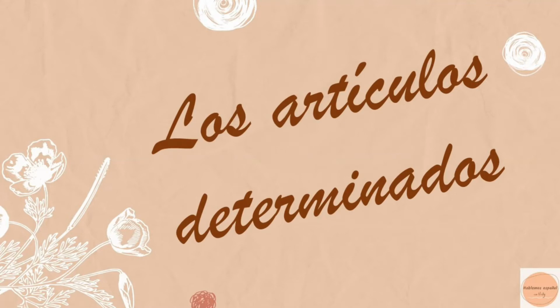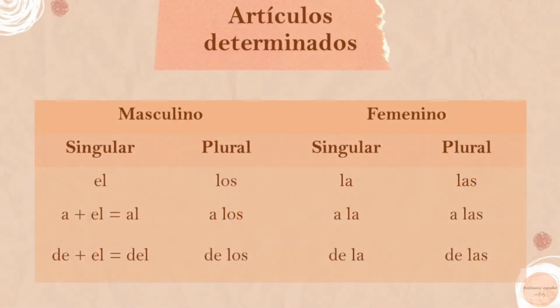Hi! In this lesson, we're going to learn about los artículos determinados, which are the definite articles in English. So we have masculine and feminine, and we also have singular and plural. So the masculine goes el, los, and the feminine, la, las.